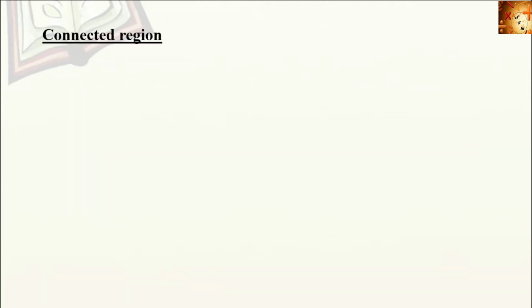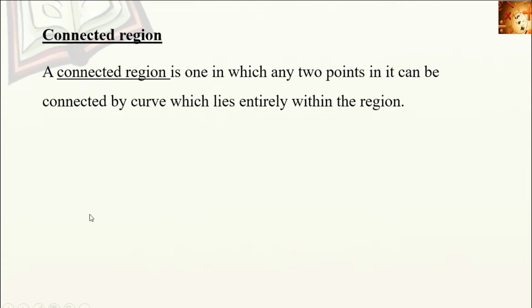Next, connected region. The definition is: a connected region is one in which any 2 points in it can be connected by a curve which lies entirely within the region. If you take 2 points in the region and they can be connected by a curve which lies entirely within the region, then we say that the region is connected, otherwise it is not connected.